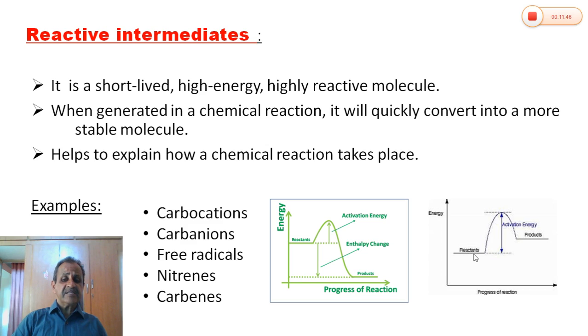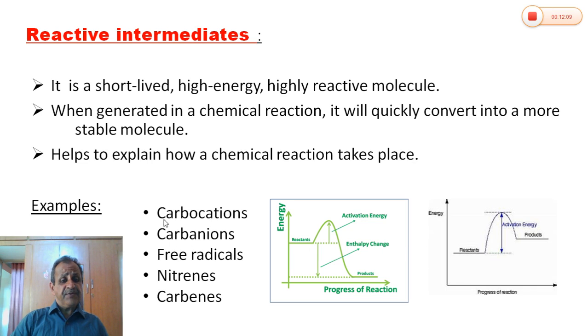If the reactant is more stable than the product, then the intermediate reverts back into the reactant molecule itself. Depending on the stability of reactants and products, the reactive intermediate either converts into product or gets back into reactant.